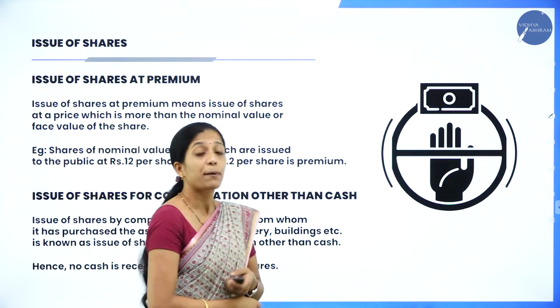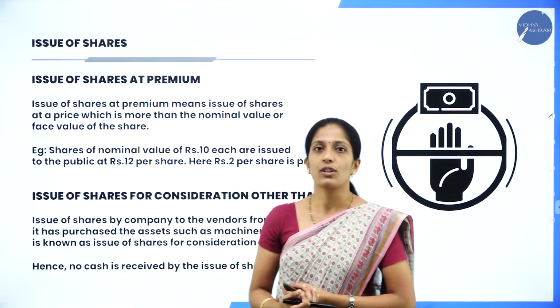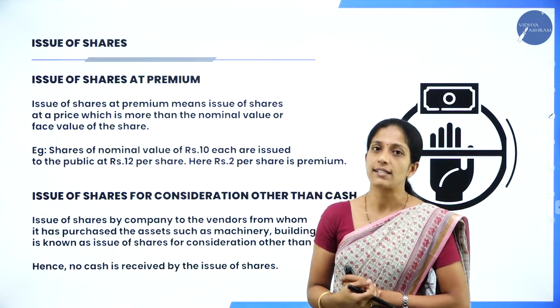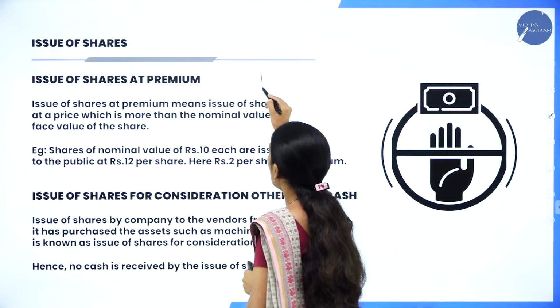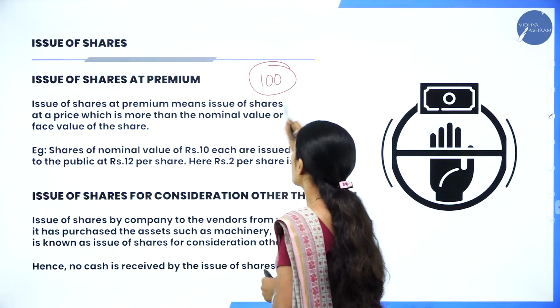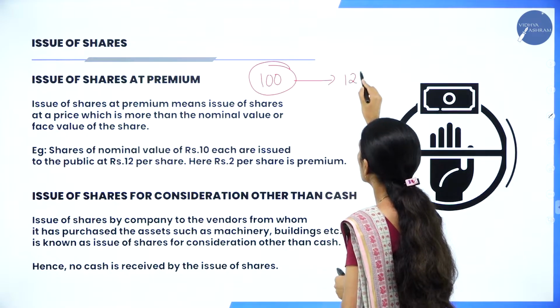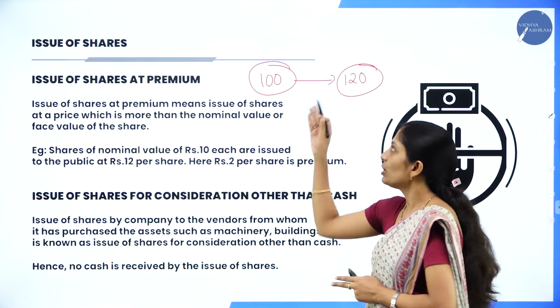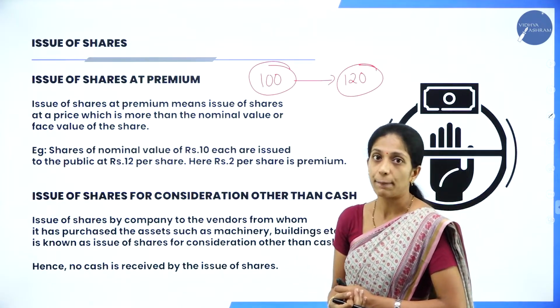Next, issue of shares at premium. Already we know if it is more than the nominal value, then it is known as issue of shares at premium. Suppose 100 is the face value of the shares, but they have issued at rupees 120. Then it is more than the nominal value, and it is called issue of shares at premium.